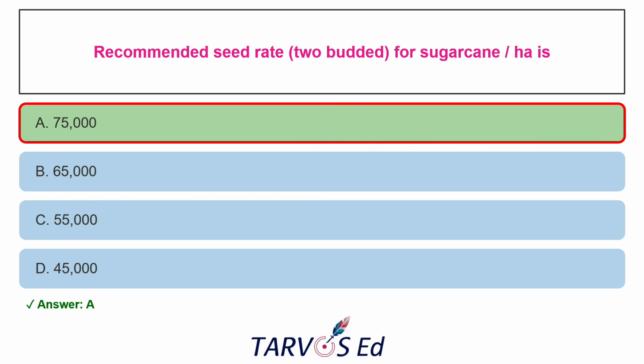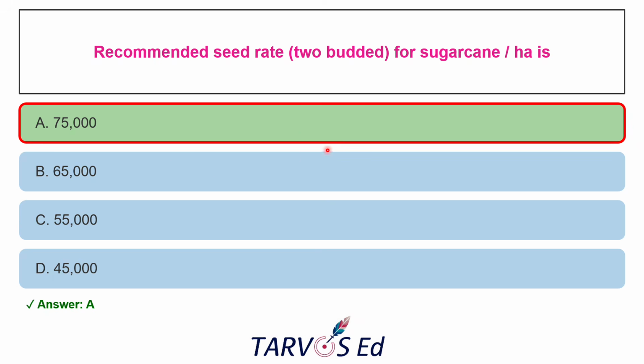Okay. The next question is recommended seed rate for sugarcane per hectare is. So they ask for two-budded sugarcane. So the options are 75,000, 65,000, 55,000, and 45,000. And the correct answer is 75,000.